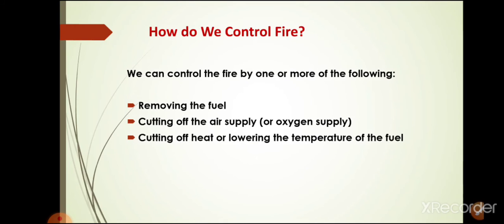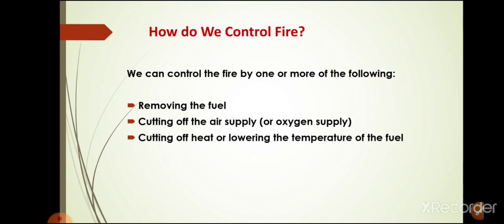Now, the next topic is how do we control fire. Fire can be controlled by removing any or all of the factors of combustion, that is fuel, oxygen and ignition temperature. You have seen homes, shops, and factories that caught fire. So, how can fire be controlled from spreading? Generally, we use water to control fire. Water brings down the temperature of the combustible substance below its ignition temperature and helps in cutting off the supply of air so that the fire is extinguished.